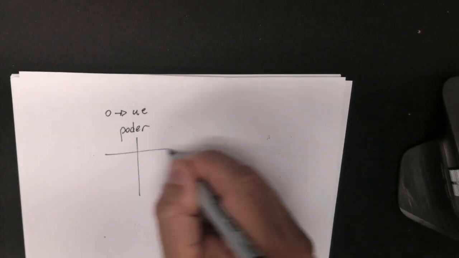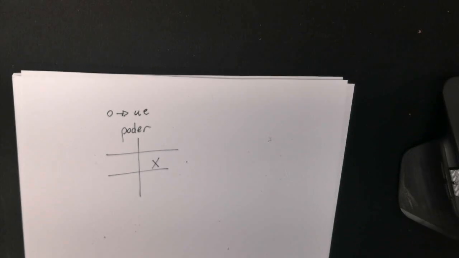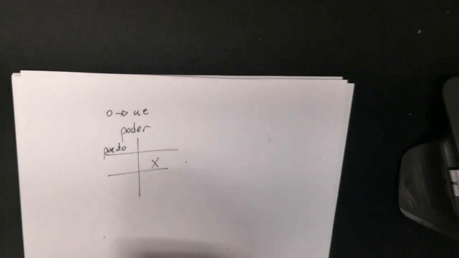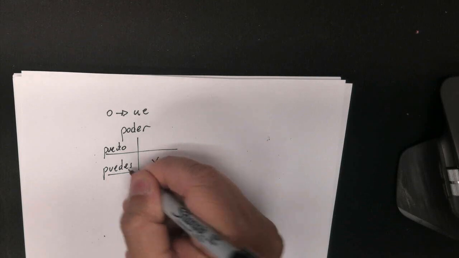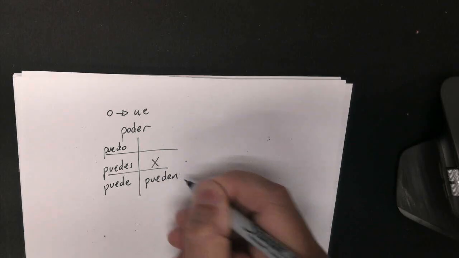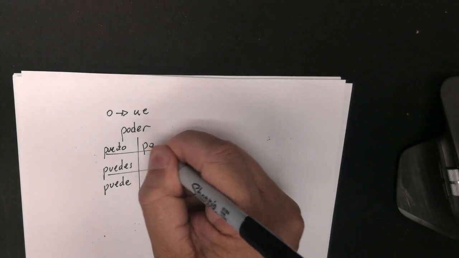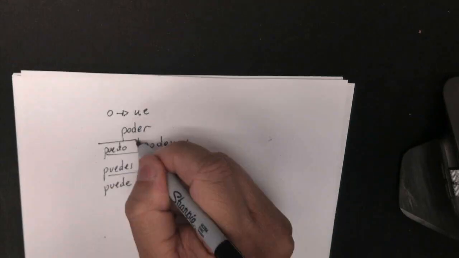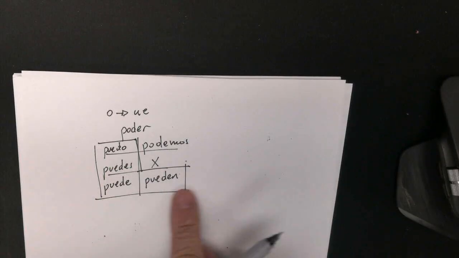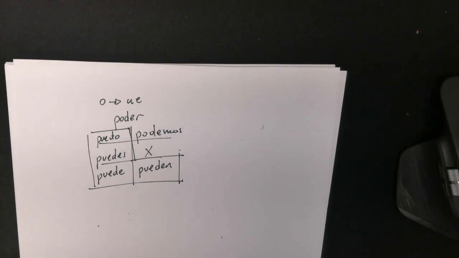So el verbo poder is going to be following what we did before, right? The same structure that we did before. So it's gonna be yo puedo, and tú puedes, and él puede, and ellos pueden. But again, nosotros is podemos. Only verbs inside are the ones that change. This happens in the present tense, okay? Only present tense. Okay? That shape happens in the present tense.